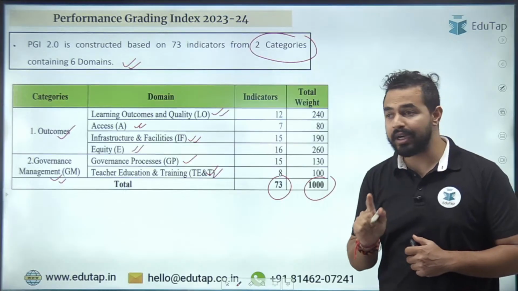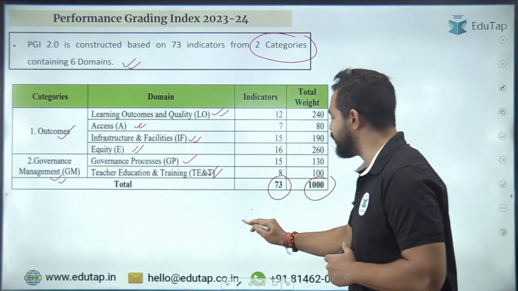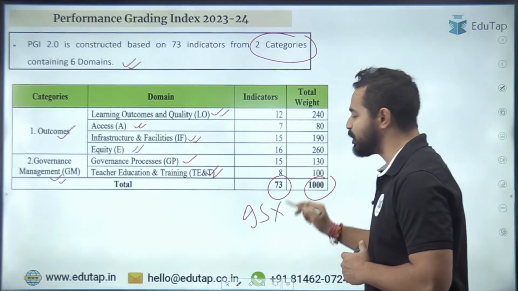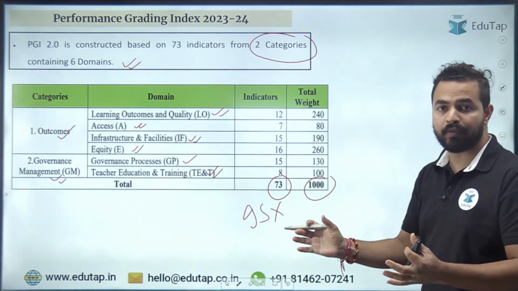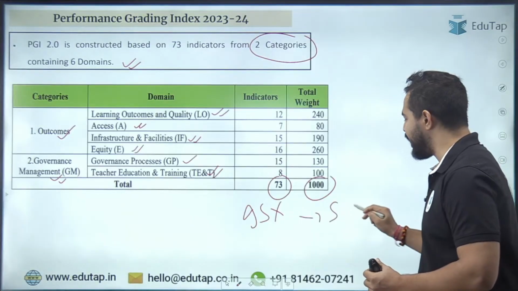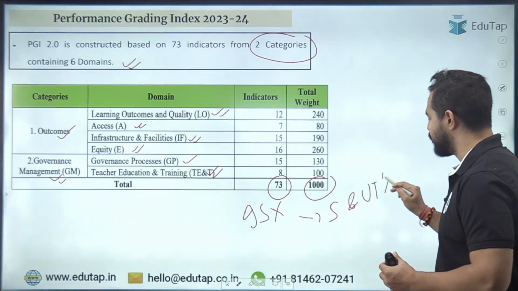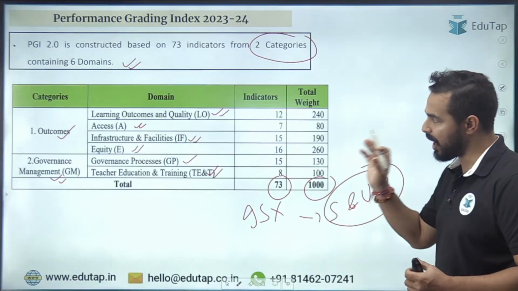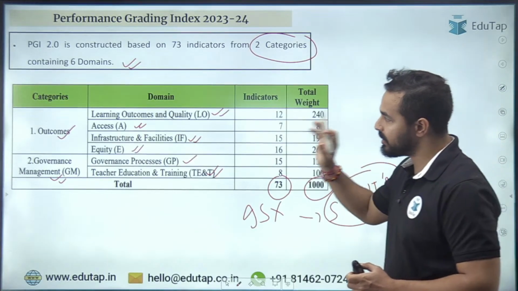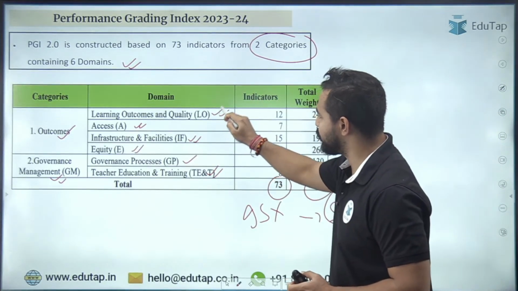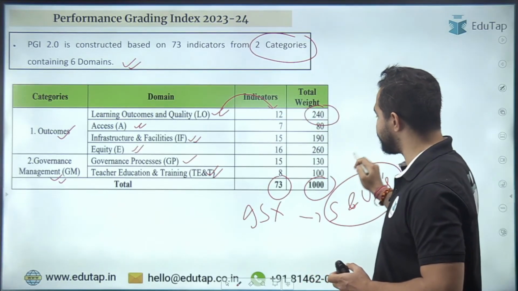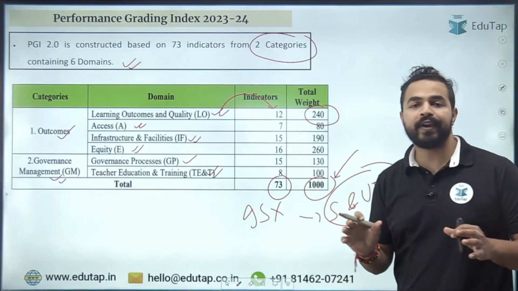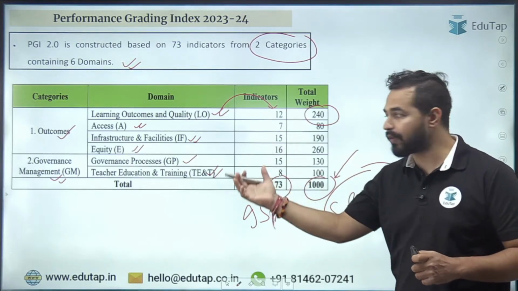Now let me tell you here that we are not assessing the individual school. We are basically considering the entire education system of the schools of the states and union territories. तो एक काफी इंपॉर्टेंट पॉइंट है जो आपको यहाँ पर अंडरस्टैंड करना चाहिए. और इन सभी डोमेन्स के साथ कुछ इंडिकेटर्स अटैच्ड है विच आर हैविंग सम पर्टिकुलर वेट्स हियर एंड द टोटल वेट इज 1000.